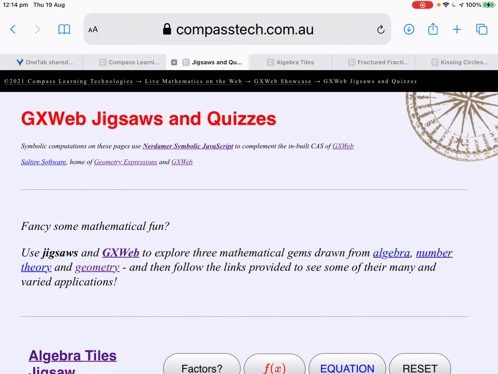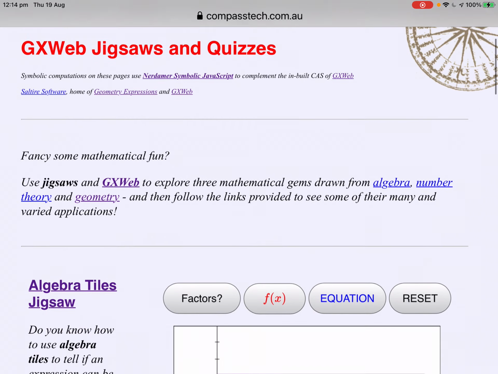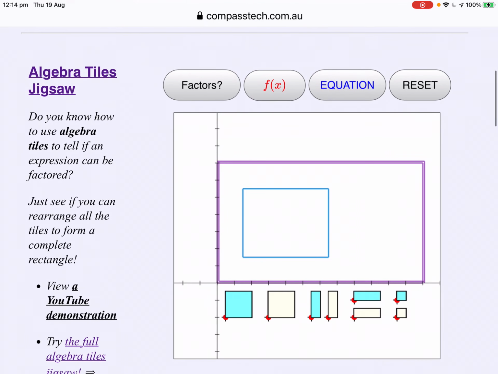So, armed with my favourite free browser-based tool, GXWeb, I chose a rich topic from each of algebra, number theory and geometry and set out to build some interactive jigsaw puzzles. We'll have a quick look at each of these, but understand that each of these is a gateway not just to a more complete investigation document, but a collection of related activities and assessment tasks.